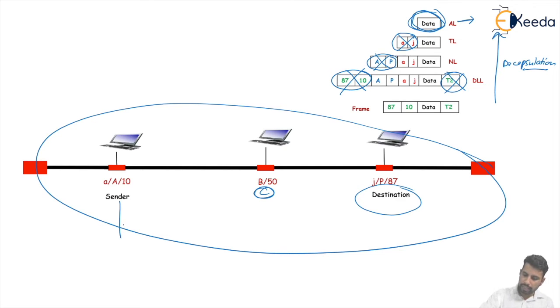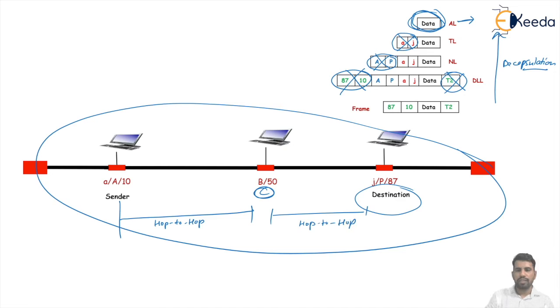The delivery between them is called the hop to hop delivery or the node to node delivery. Here this one is also the hop to hop delivery or the node to node delivery. That's why we are saying the data link layer is responsible for, or the physical address is helpful for, the hop to hop delivery.